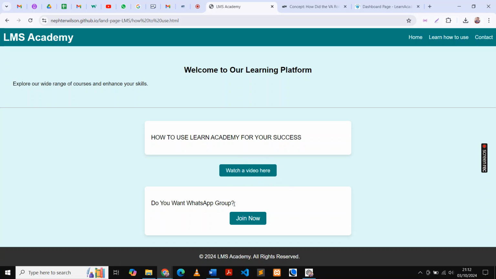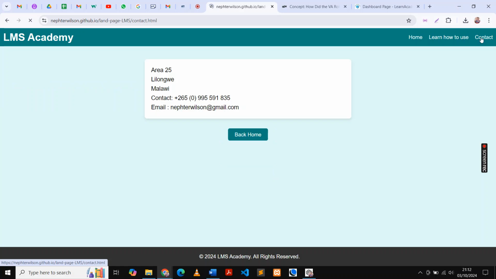Now, if you want to join WhatsApp, you will press this button. When you press this button, it will direct you to WhatsApp. Are we together? I think you are getting me. And this is quite interesting. Now, if you want our contacts, you come here, this button, contact. So you see, myself, I live in Lilongwe Area 25. So this is my email. If you want anything, you can use this email or you can use this number for WhatsApp.